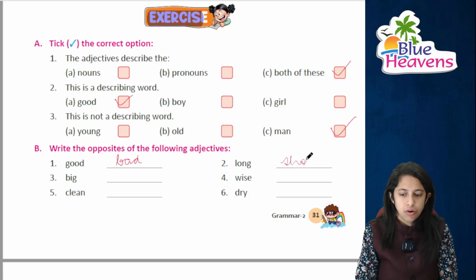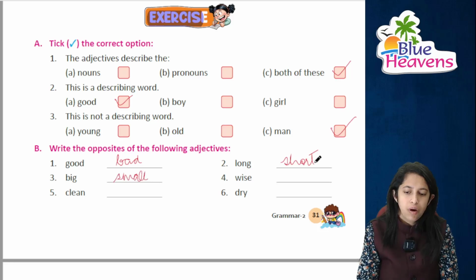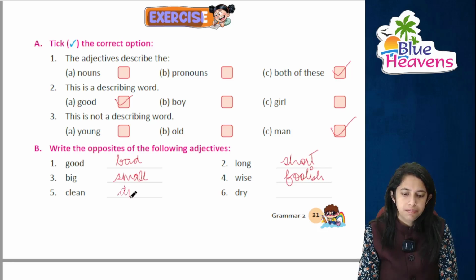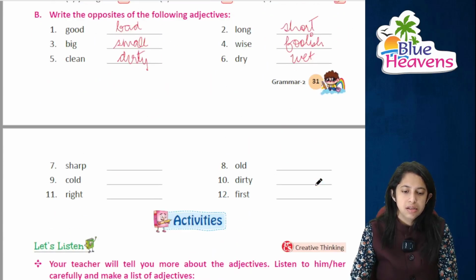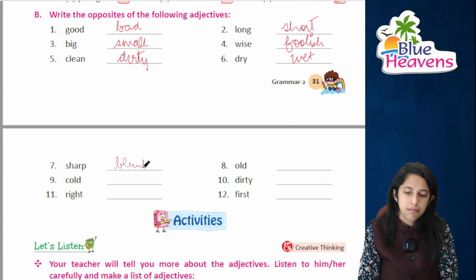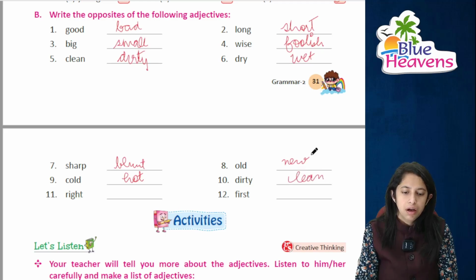Long is short, big का small, wise का foolish, clean का you can say कोई चीज साफ है तो you can say it's dirty. Dry का wet, right? Next is sharp का blunt, old का new, cold का hot, dirty का clean, right, wrong, and first का last, right?